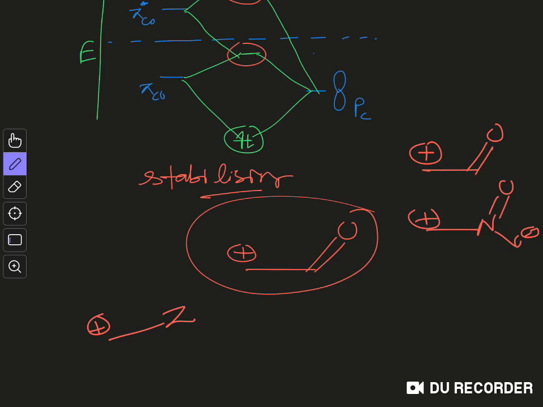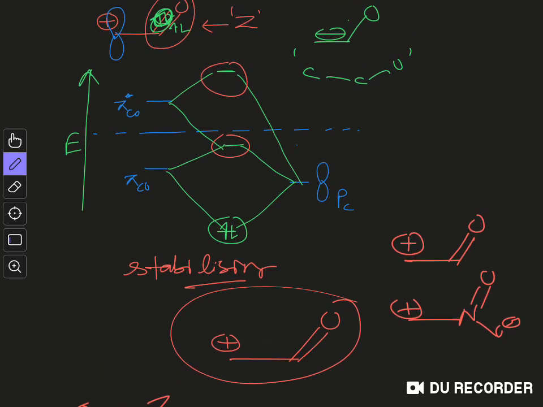But this is not actually the correct statement, because we can see from this molecular orbital diagram that only the bonding orbital is filled and it is quite lower in energy. Previously you had energy over this orbital and now it is lowered in energy, so it is a stabilizing situation.